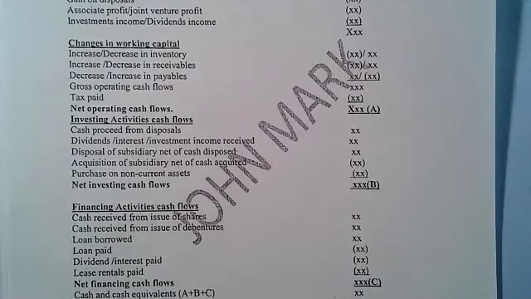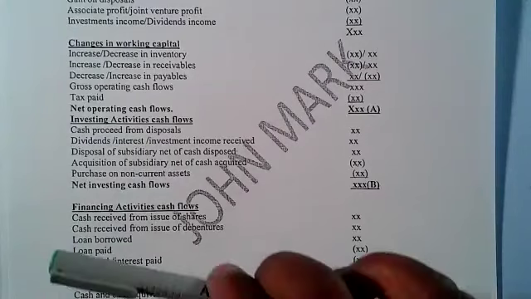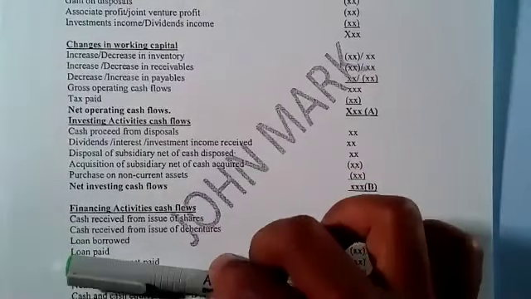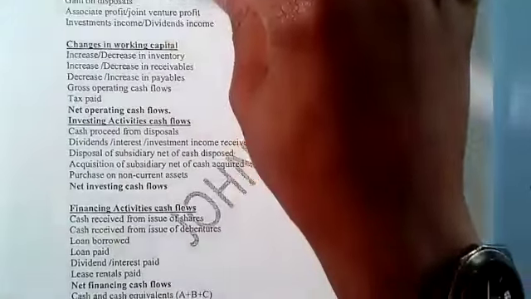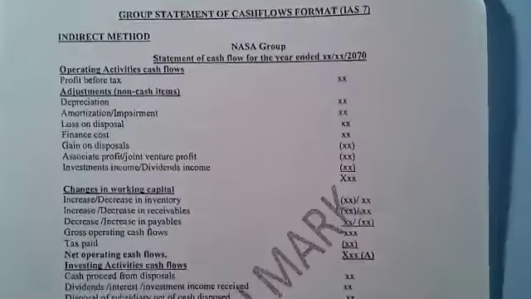How can you finance the business? Number 1, you can finance the business through the use of ordinary shares, through the issue of debentures, through borrowing of loans, preference shares. So that one entails the financing activities cash flow. And then we have said that we have the operating, investing, and financing. So, and this is the format.